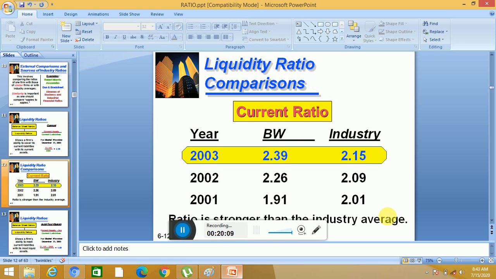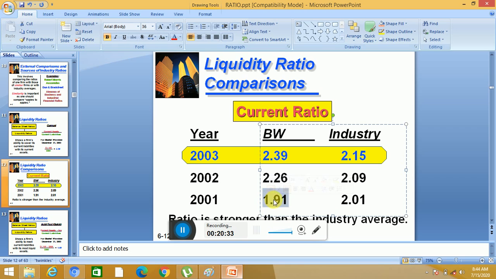Now the main thing, comparison. Year 2003, 2002, 2001. This is Basket Wonders. In 2003 their current ratio is 2.39, which we calculated. In 2002 it was 2.26 and in 2001 it was 1.91. They took this data from the past, so we don't have any information about this.